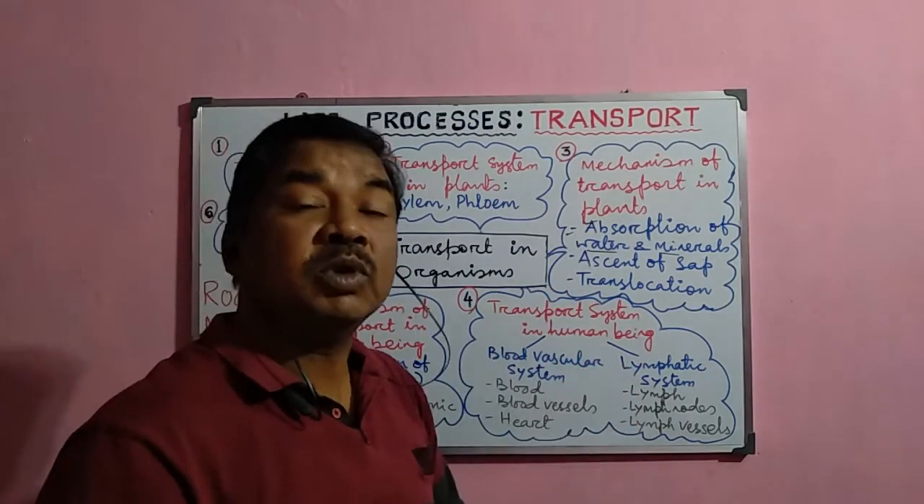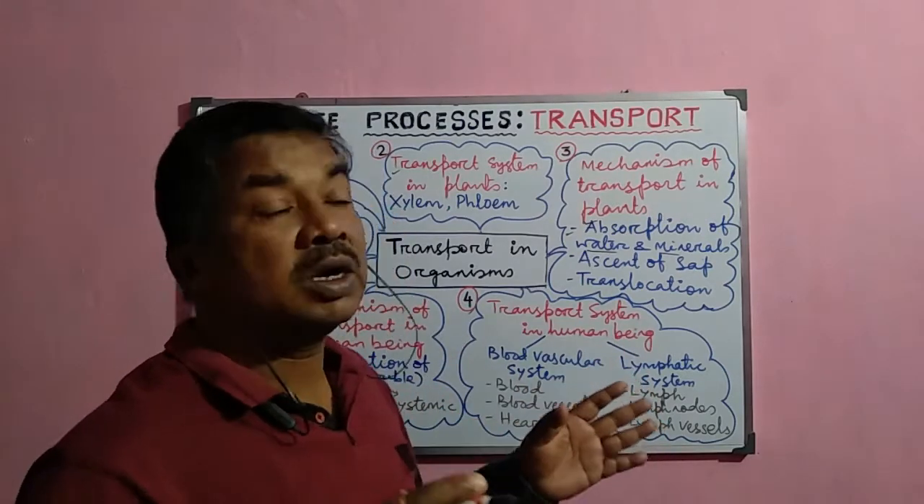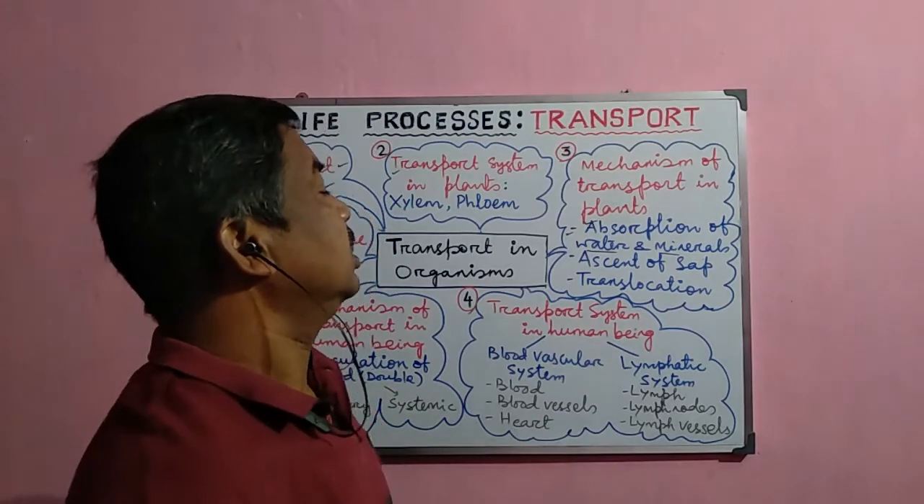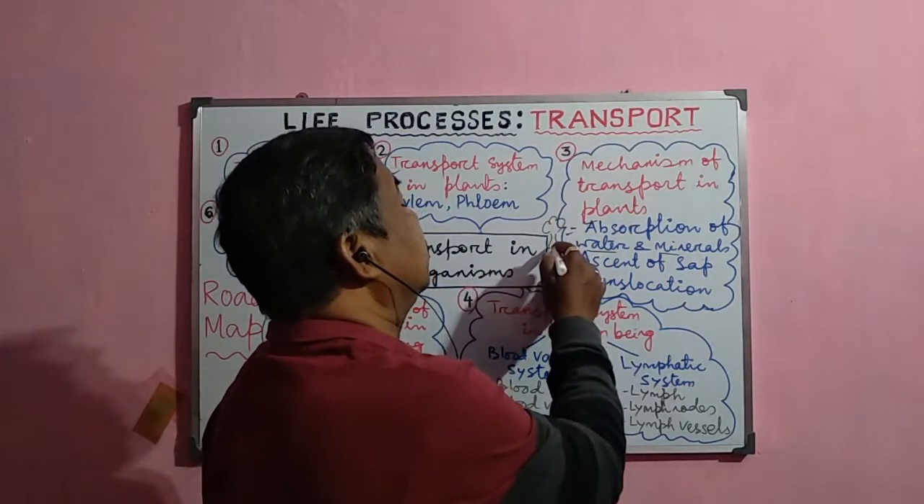That is the diffusion process, or it is called particularly the osmosis process. And what are the different cells involved here? We shall study in detail. Now, next, how the water actually reaches to the tip of the plant.